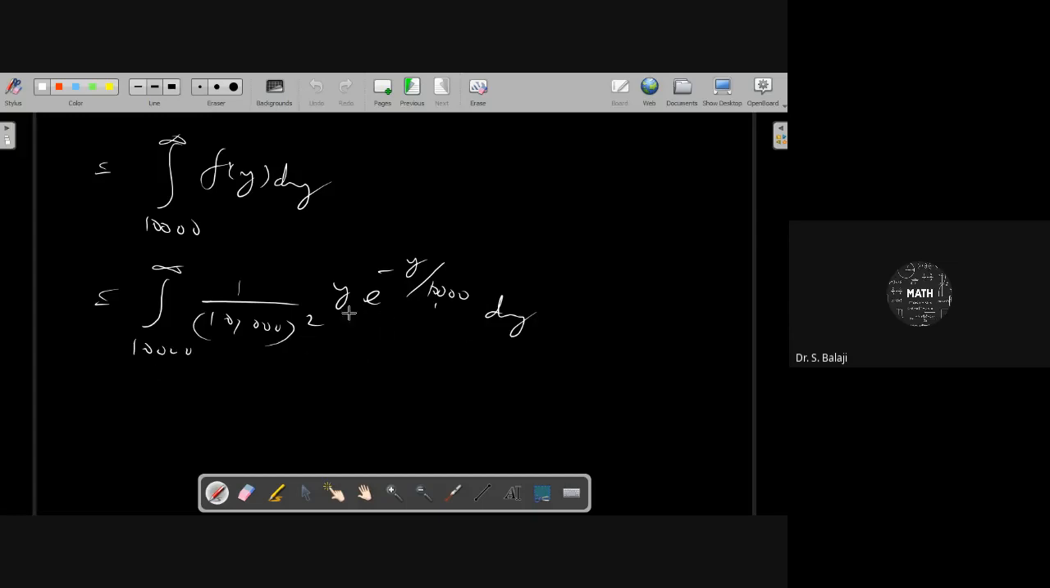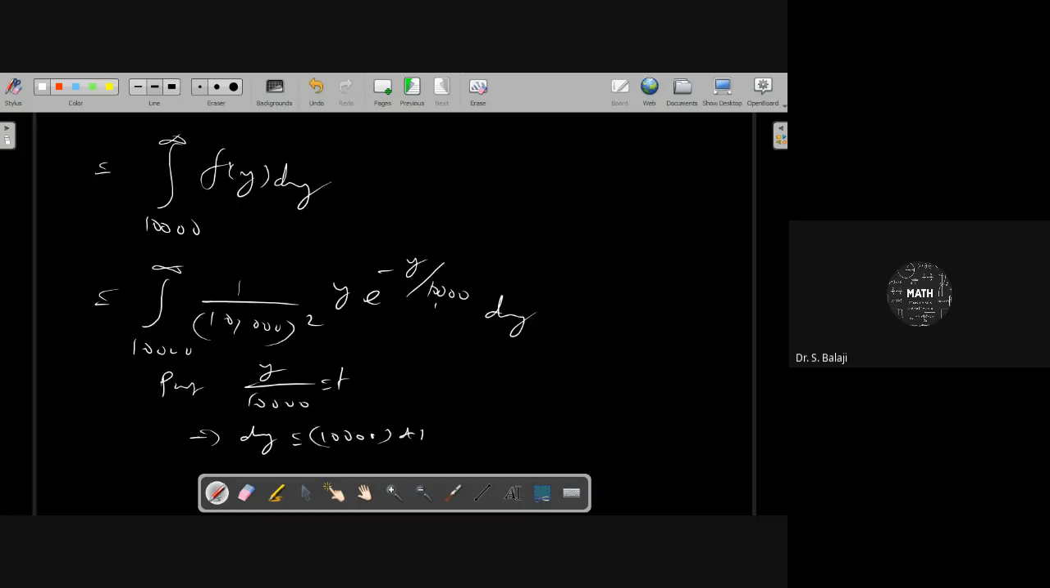You can integrate directly, using the Bernoulli formula, or otherwise use a substitution. If you feel 10,000 is somewhat big, then you can put y by 10,000 as t. Then dy is equal to 10,000 dt.